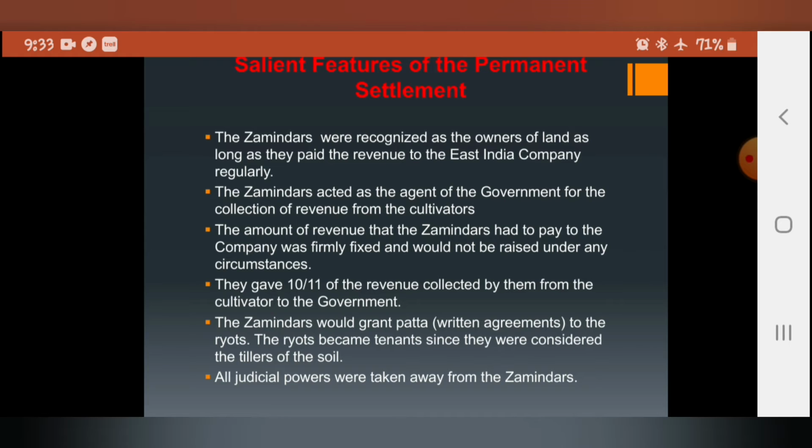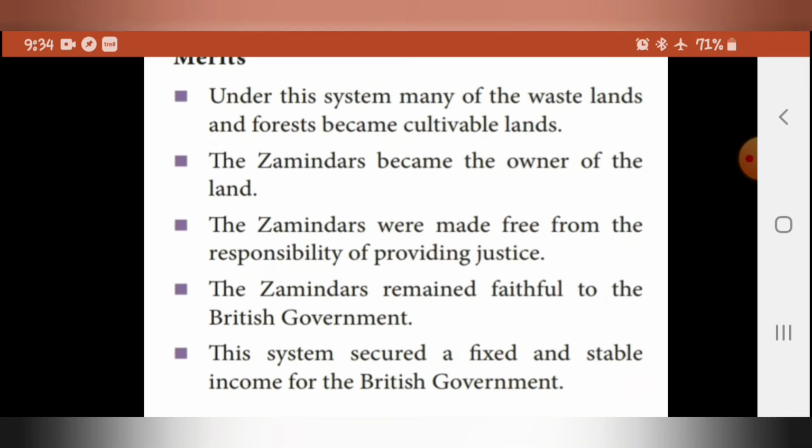Next one, the zamindars would grant patta, that is written agreements, to the ryots. Patta is nothing but written agreements. The ryots become tenants since they were considered the tillers of the soil. Last point, all judicial powers were taken away from the zamindars. So these were the salient features of the permanent settlement.